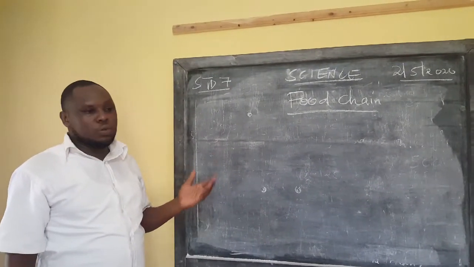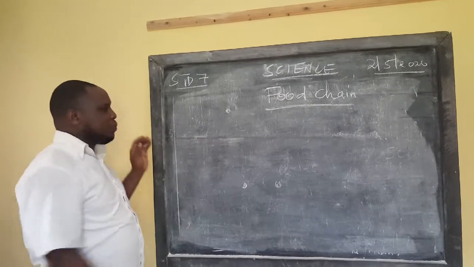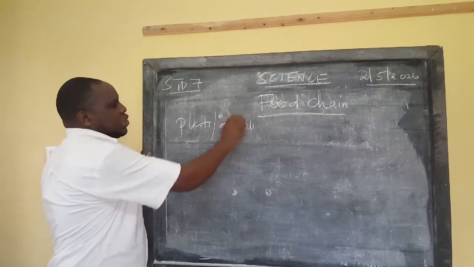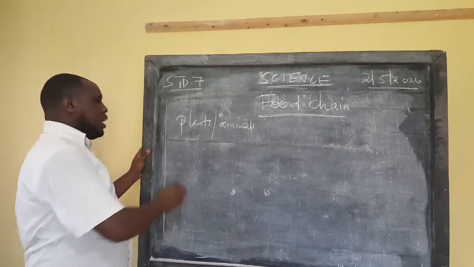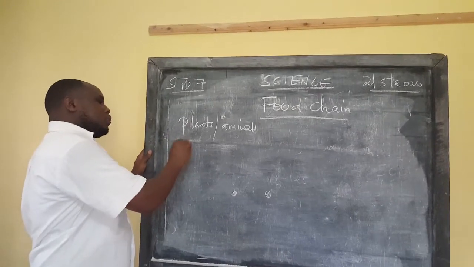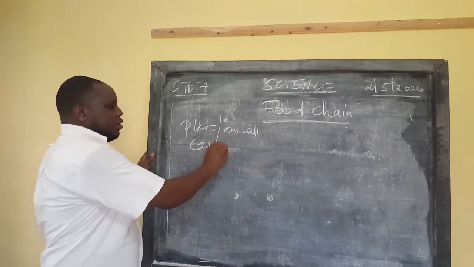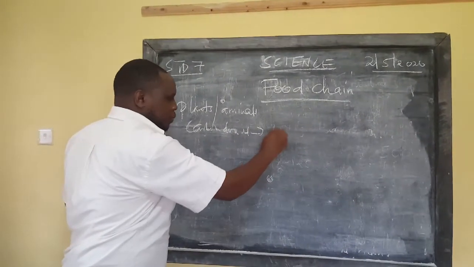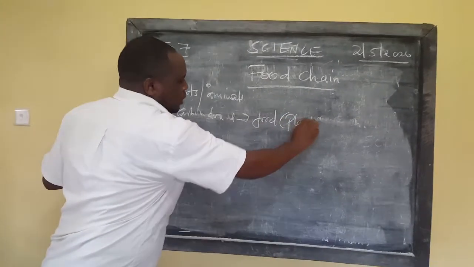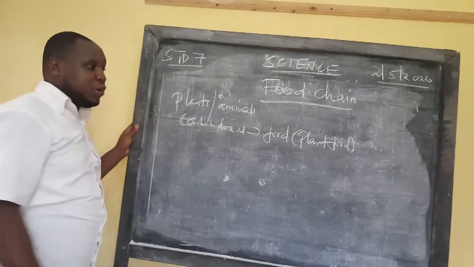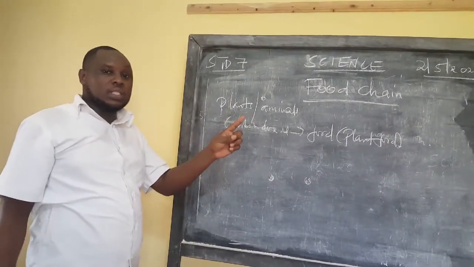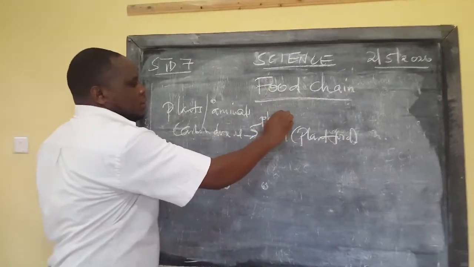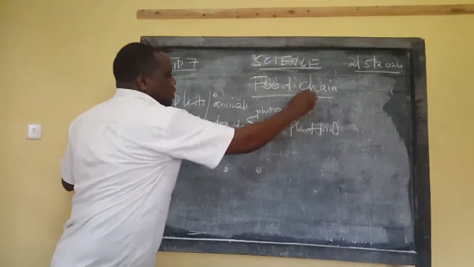A food chain. As we were talking about plants and animals, we found that there's a relationship between them. Like we saw, plants depend on animals for carbon dioxide, and this carbon dioxide is used by plants to make food, what I call plant food. Why am I insisting on plant food? Because this is a question in the exam. They talk about plant nutrients and plant food. Plant food is made during photosynthesis. That's where it is manufactured.